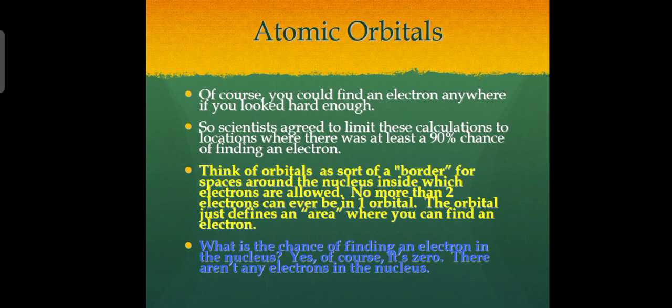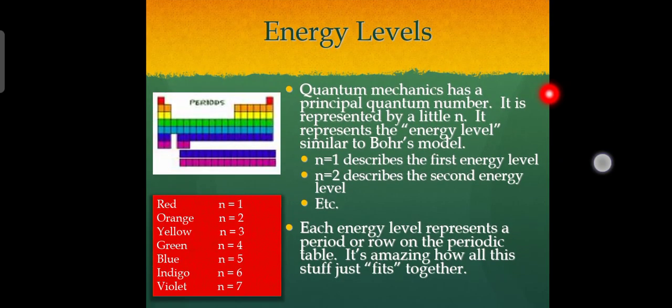So, coming to the next topic, energy levels. Quantum mechanics has a principal quantum number, represented by a little n. It represents the energy level, similar to Bohr's model. n equals 1 describes the first energy level, n equals 2 describes the second energy level, and so on. Each energy level represents a period or row on the periodic table.